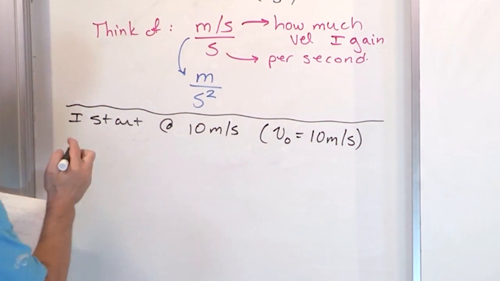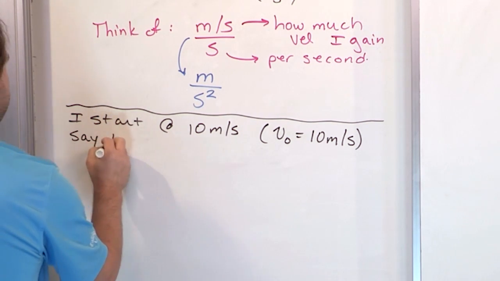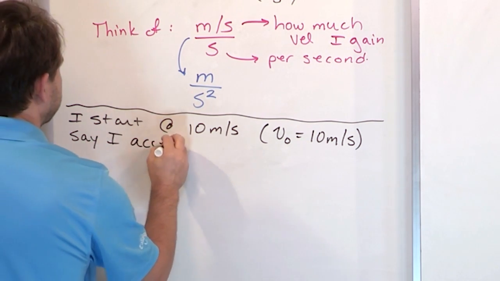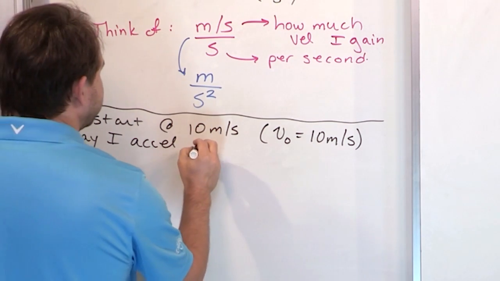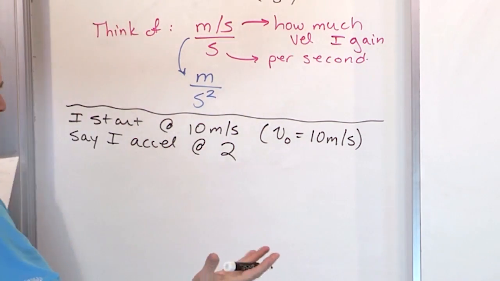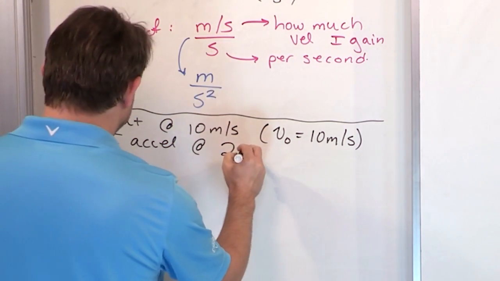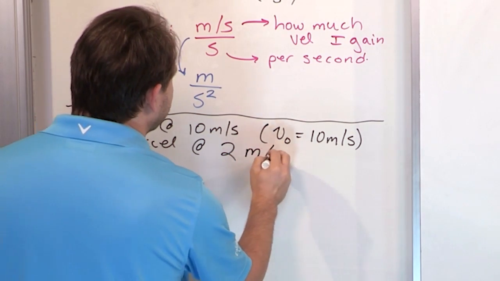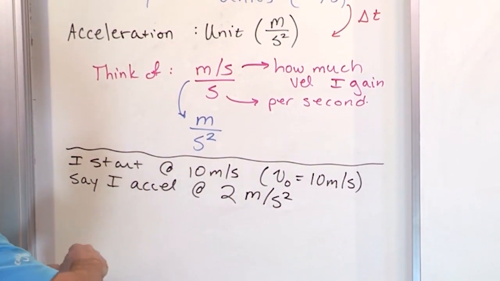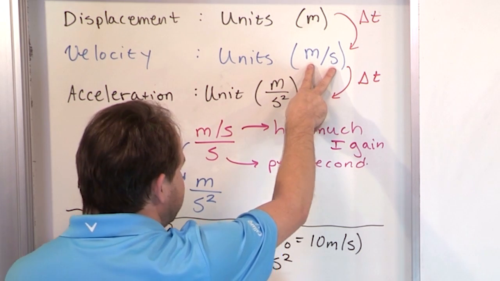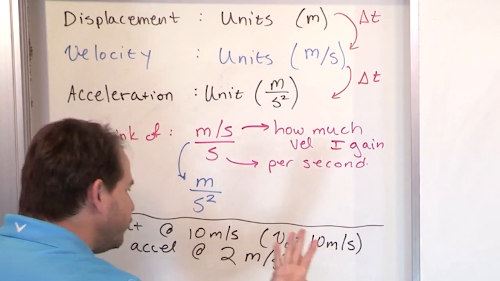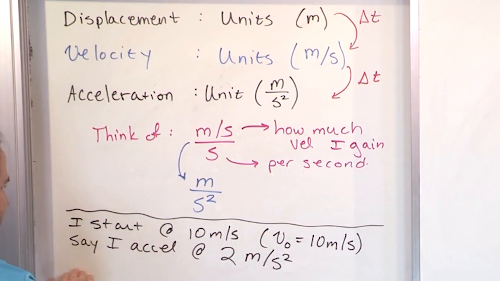And then let's say I accelerate at 2. What's the unit of acceleration? It's meters per second squared. So I write that as 2 meters per second squared. When you see meters per second, you know it's velocity. When you see meters per second squared, you know it's acceleration, even if I don't write the word, okay?